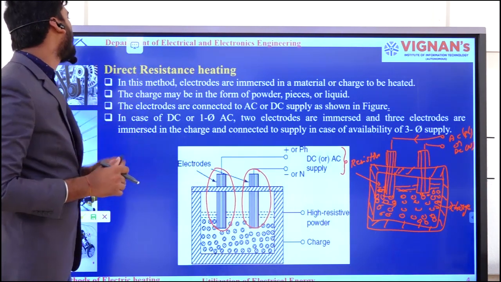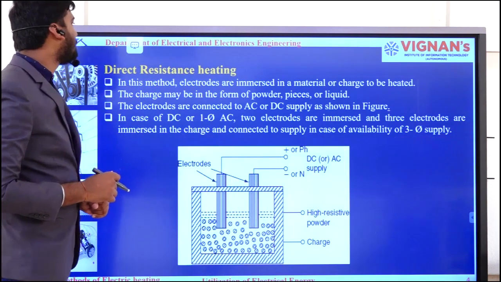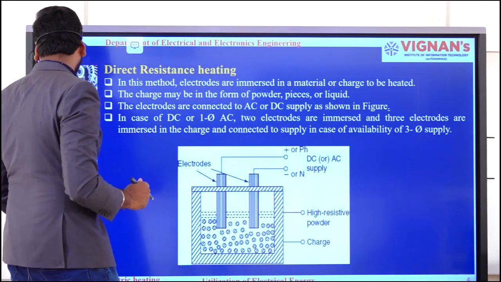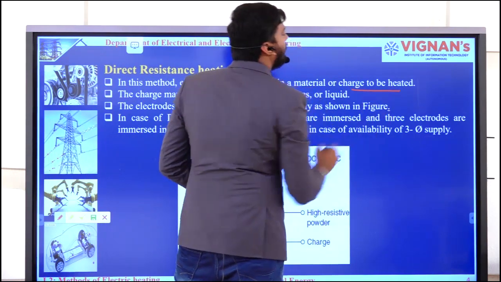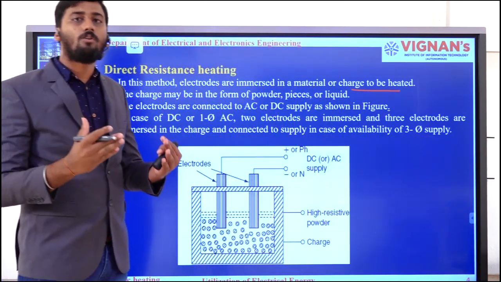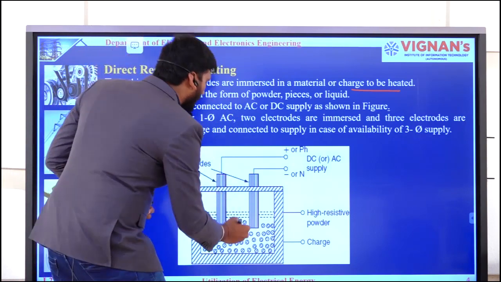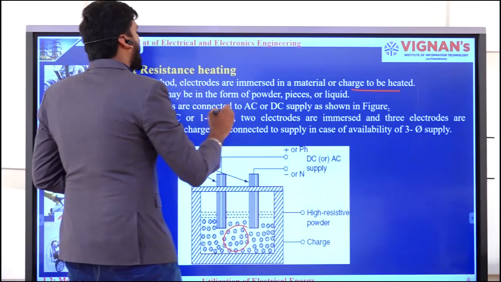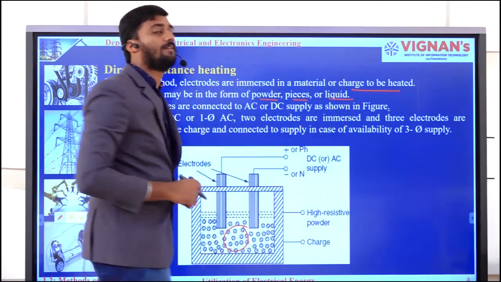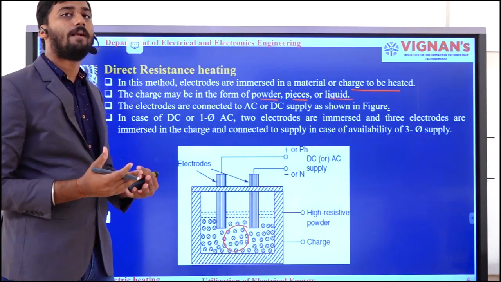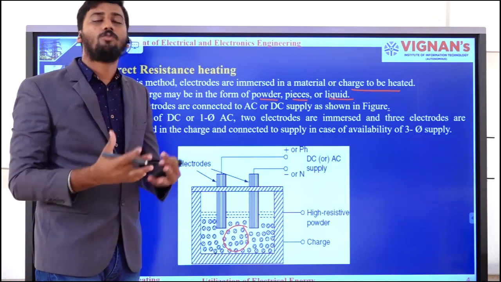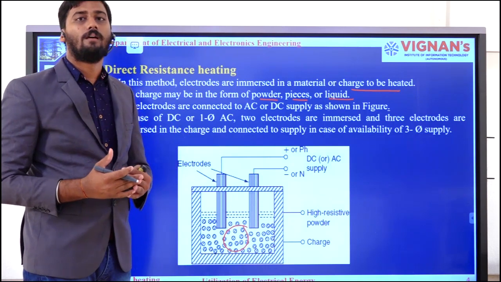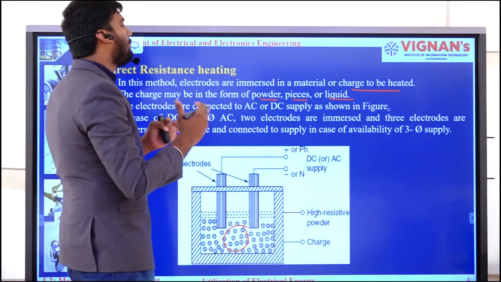The same thing is written in terms of points. In this method, electrodes are immersed in the material or charge to be heated. Whatever the substance that I want to heat, I place that substance over here. The charge might be particles, powder, pieces or liquid. Constraints like that are not there over here. The charge may be powder, pieces or liquids.